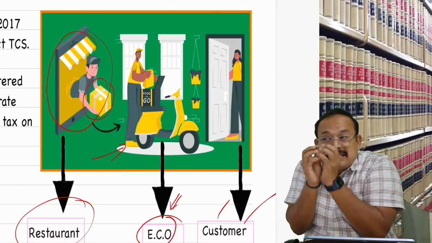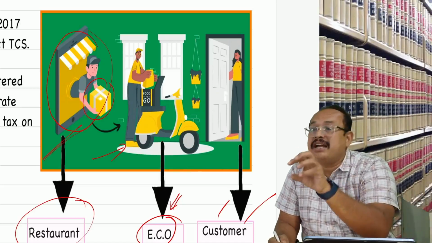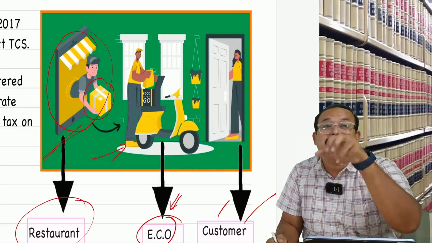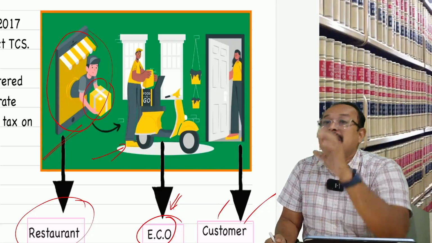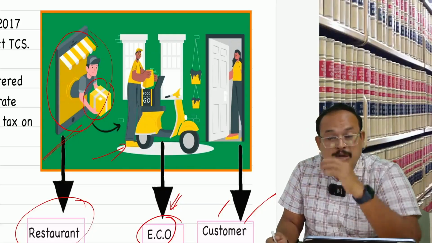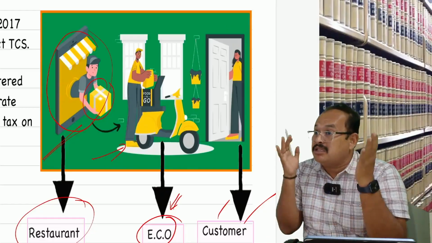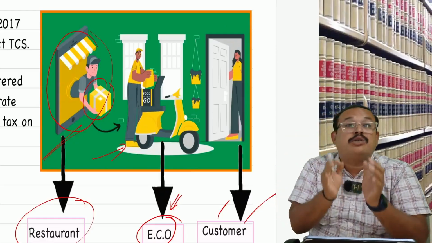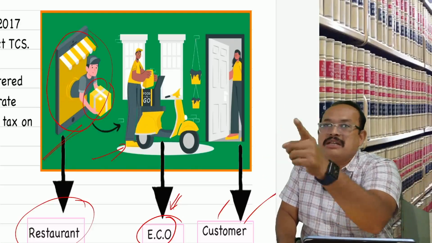Such a restaurant should not be located in specified premises. It should be other than specified premises. What do you mean by specified premises? First of all, a restaurant in a hotel offering accommodation at more than or equal to 7,500 per day per room. Such hotel rooms are available, and in that hotel a restaurant is there. This restaurant is located in the specified premises. If that is the case, only the restaurant is liable to pay GST, not the e-commerce provider.